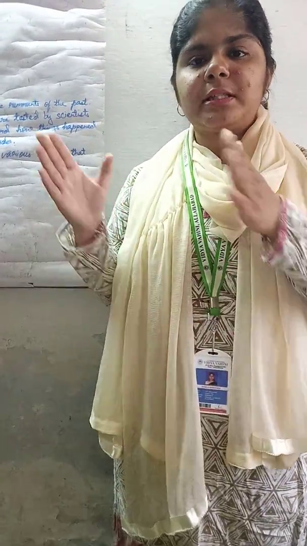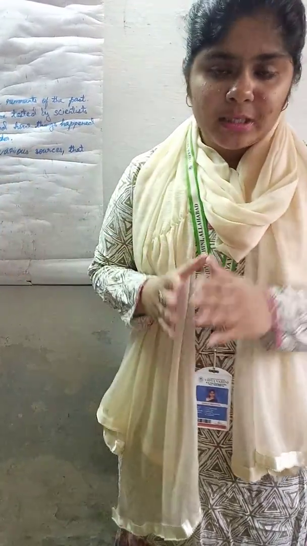Now, how are BC and AD given their names? The name has been given from the reference point of the birth of Jesus Christ. Before the birth of Jesus Christ is considered as BC, and after the birth of Jesus Christ is considered as AD, which is Anno Domino. That means the period in which Jesus Christ was there.